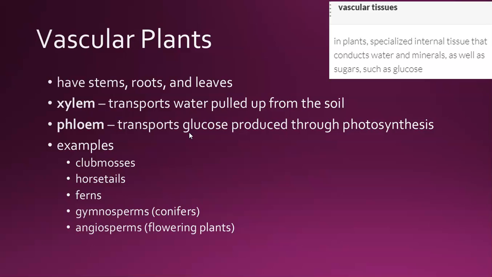Now, I said earlier, some vascular plants produce seeds, some do not. Club mosses, horsetails, and ferns do not produce seeds. Gymnosperms and angiosperms do produce seeds. So we're going to start here with the club mosses, horsetails, and ferns. Those are your vascular plants, right? They do have that internal specialized tissue structure, but they don't produce seeds.